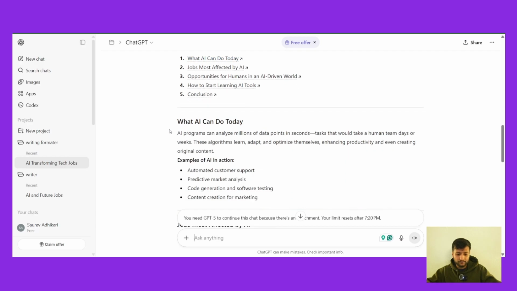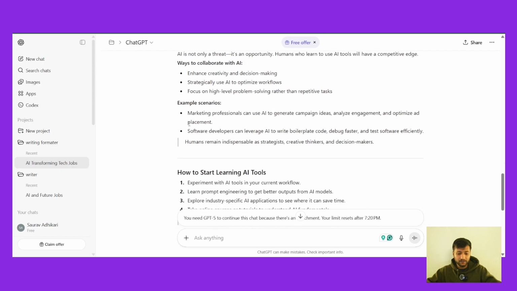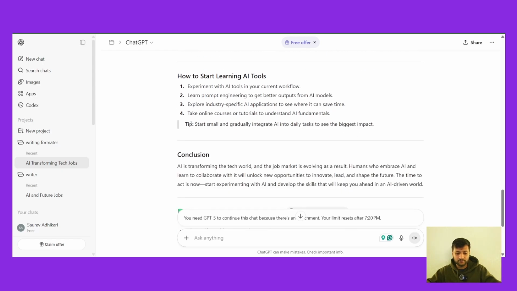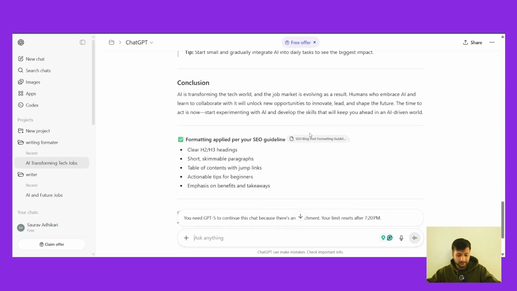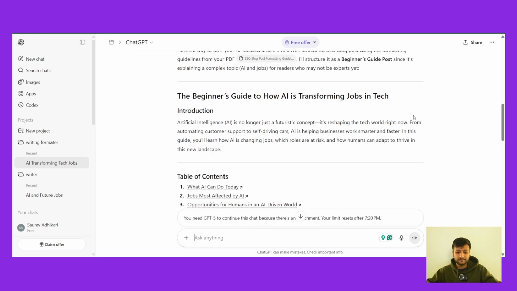Okay, it gave a perfectly written SEO article. So if you use this article instead of a generic one generated by ChatGPT, where you just type in "write me an article," this is going to perform so much better. So we just created an AI assistant that writes an article for us based on the things that we input, and an AI assistant that formats the article for proper SEO optimization that helps Google find and rank your article.